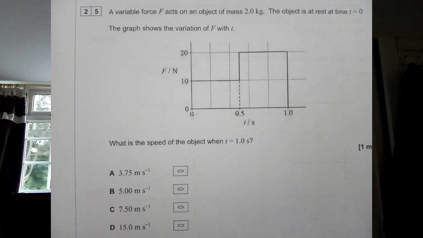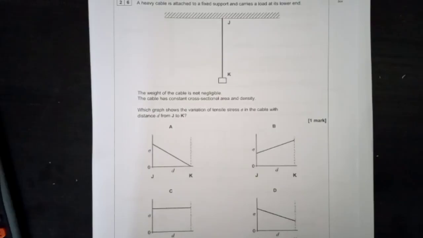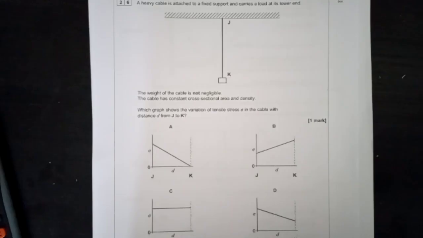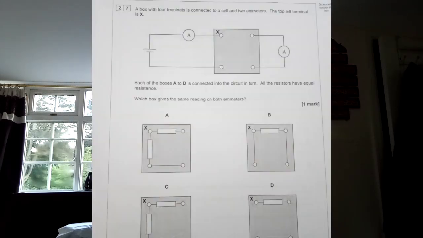25. Looks like a maths one. We're going C. 26. Oh my god, what the hell is that? Which graph shows a variation of tensile strengths? A. Nah, that looks too basic. C. Definitely not. What the hell's that? B. B or D? B for some reason looks like, I don't know why, but it looks like it's losing chromosomes. It looks like there's one short of a chromosome. So I'm going to go with D. 27. Oh my god. We're going to go D. Yeah, the rest look a bit off. No, D looks really off.